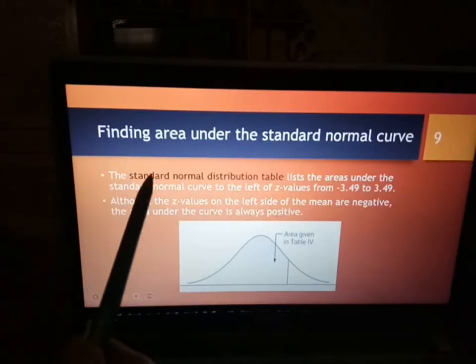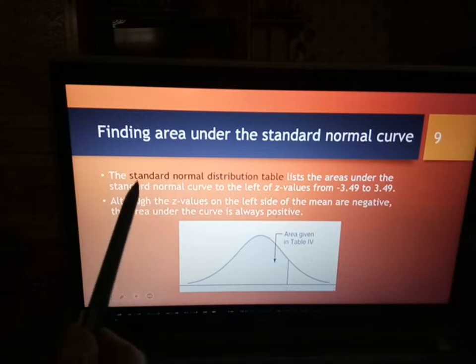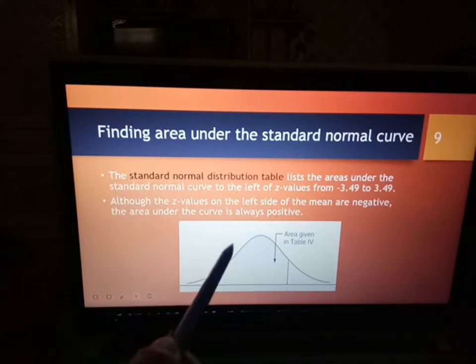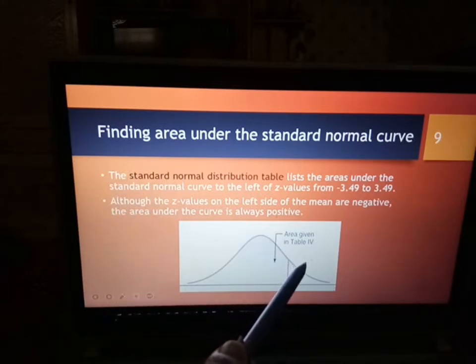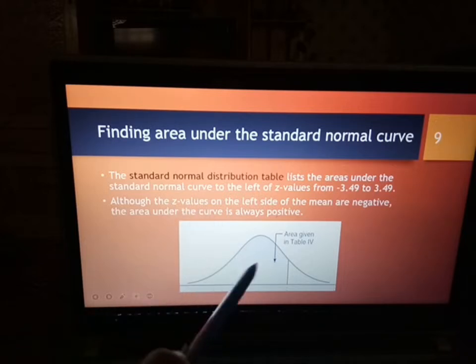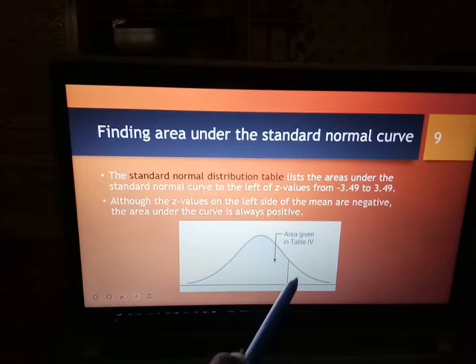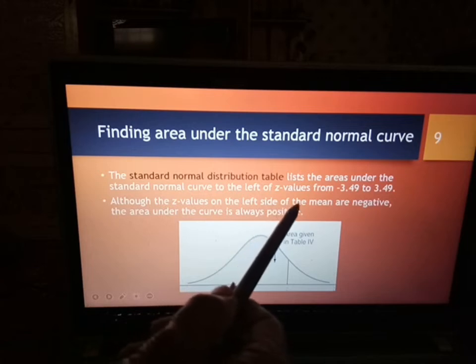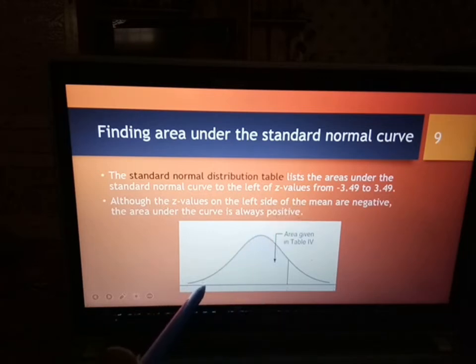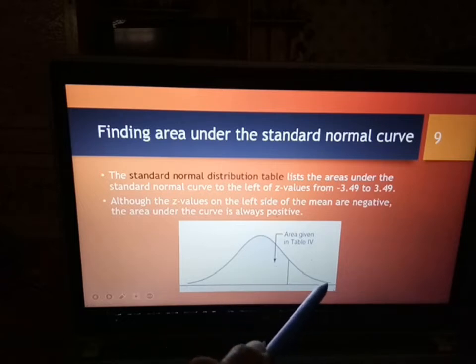Okay, now find the area under standard normal curve. Okay, standard normal distribution table. List area under standard normal curve to the left and right values. So di bahagian bawah ni adalah Z values. So the range of Z values is from negative 3.49 kat sini sampai positive 3.49 sampai dekat sini.